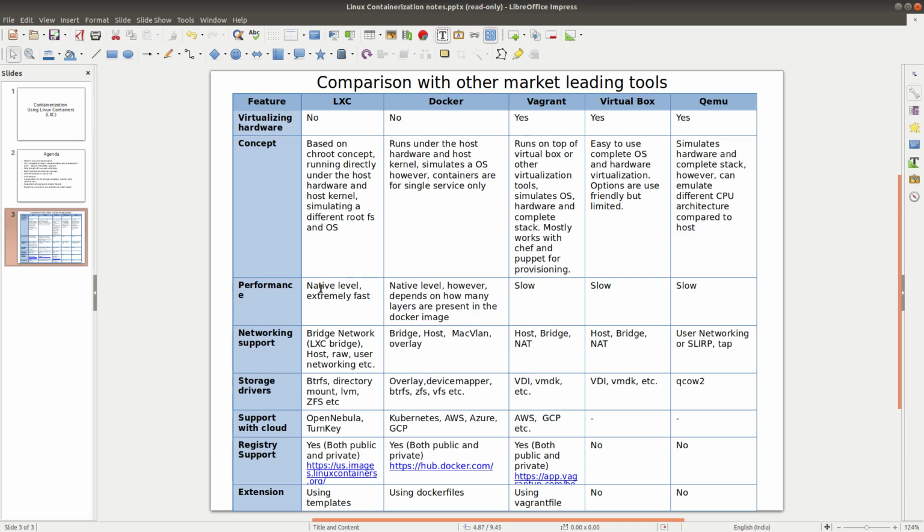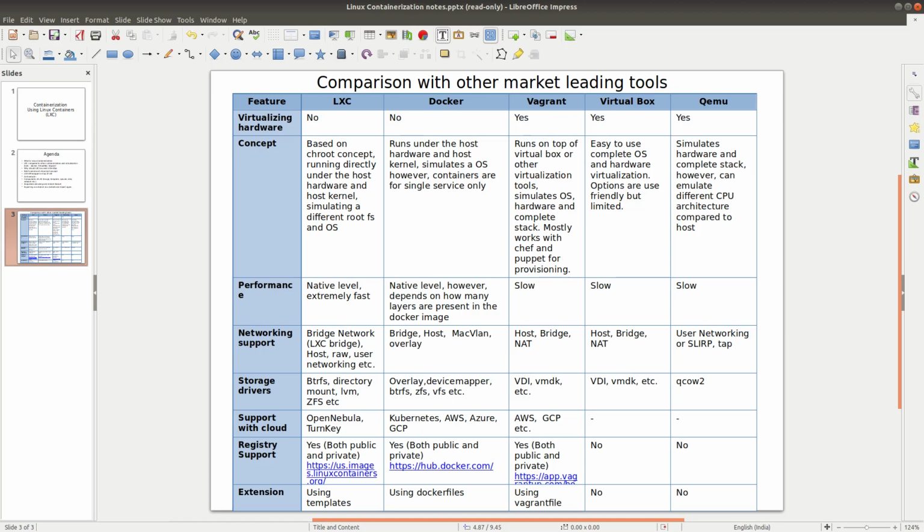So I think in terms of LXC and Docker, they go almost neck to neck, but LXC has the feature of being much more lightweight and very fast compared to Docker, and it has the version concept of containers, which I do not find in Docker.